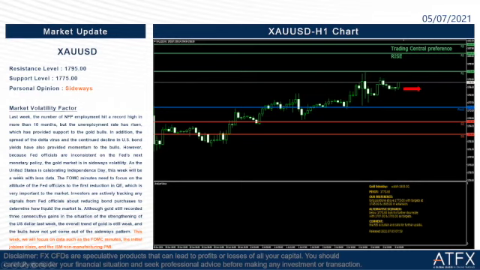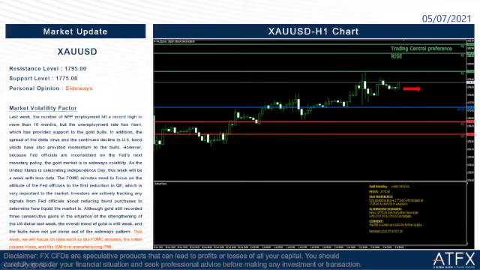As the United States is celebrating Independence Day, this week will have less important economic data. But the FOMC minutes still need to be focused on, especially the attitude of Fed officials to the first reduction in QE, quantitative easing, which is very important to the market. Investors are actively tracking any signals from Fed officials about reducing bond purchases to determine how liquid the market is.